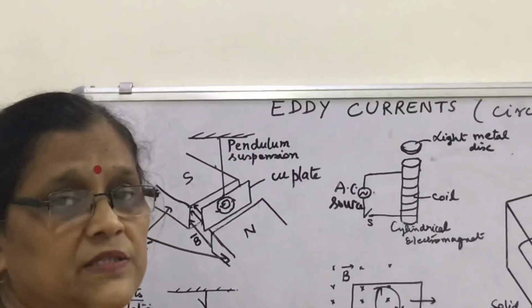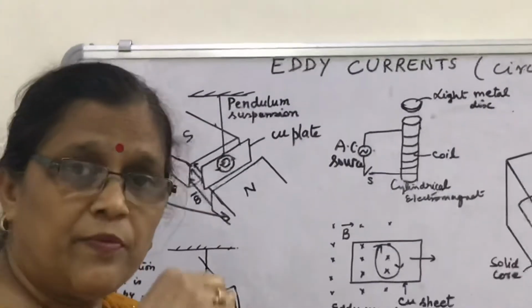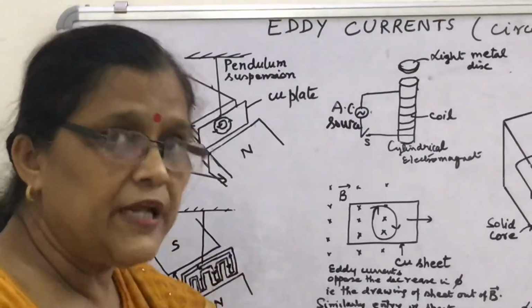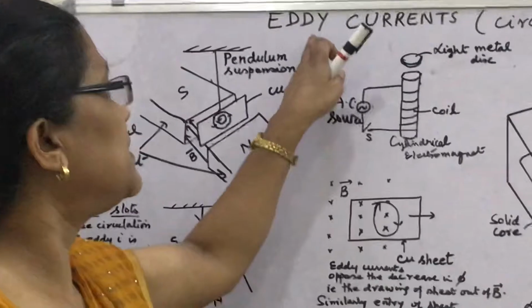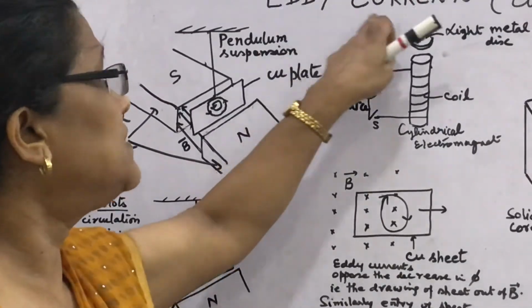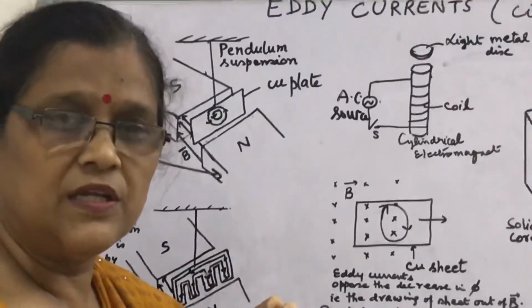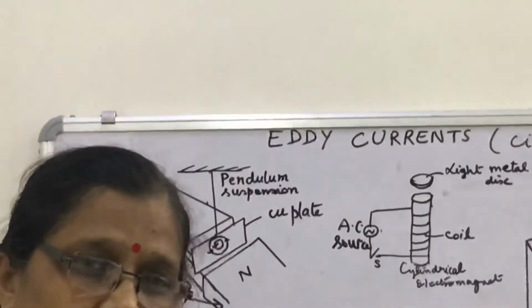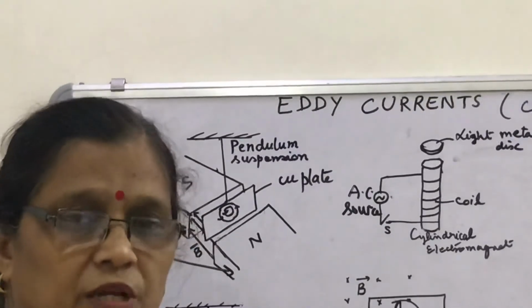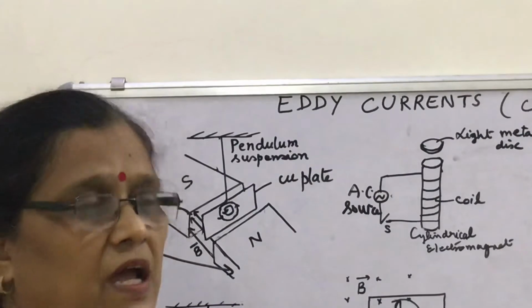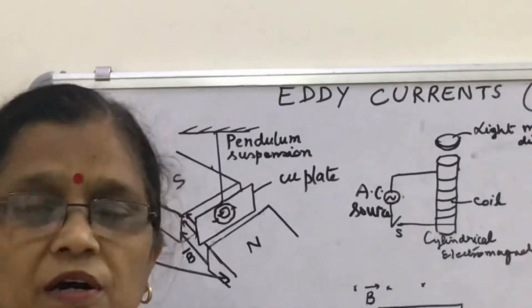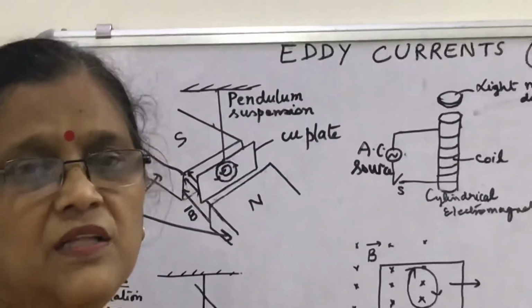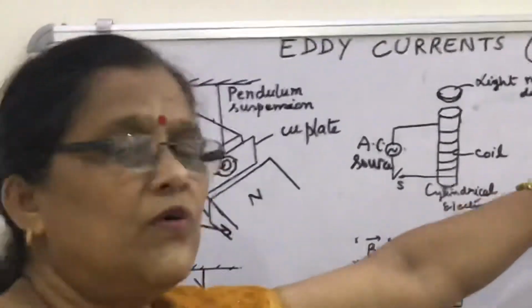Their circulating path gives these currents the name eddy currents. They are produced like the whirlpools in water, you must have seen, and they were first discovered by the scientist Foucault. That's why they are also called Foucault currents.